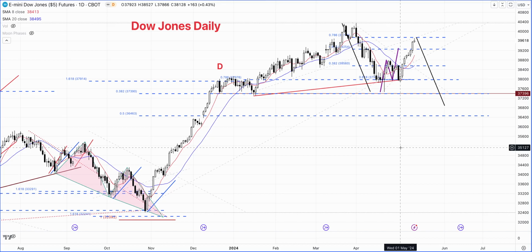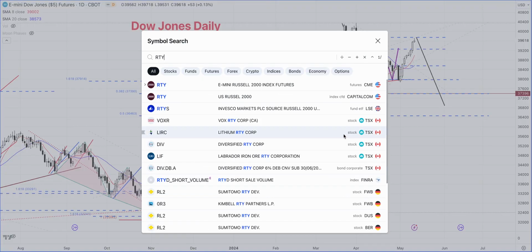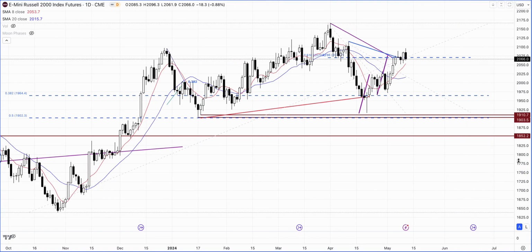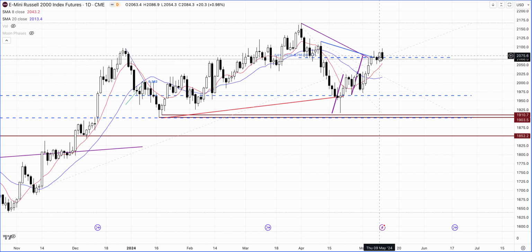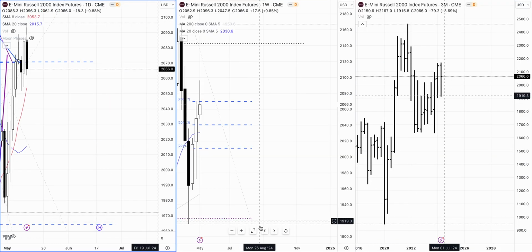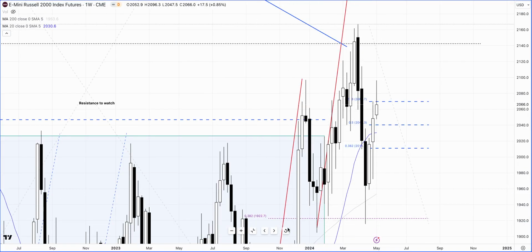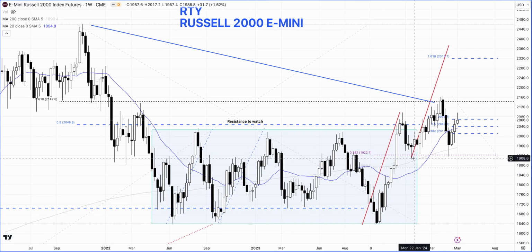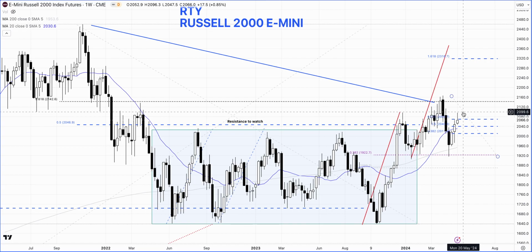And then let's take a look at the Russell 2000. Now this one is really interesting. Russell 2000, this index here, right at the 61.8% retracement, tried to rally but closed below that for the day. And if we look at it on the weekly chart, here we go, we can see that similar to the Dow Jones, potential of double bottom here, but it really needs to close above these levels of 2096, which is the 78.6% retracement, if it's actually rallying in an ABC formation.